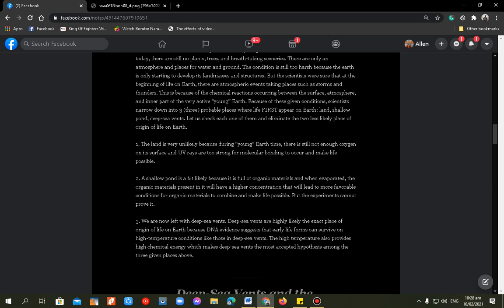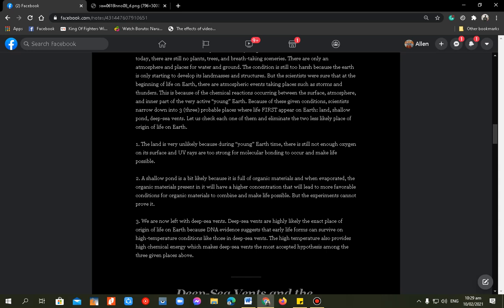Number 3, we are now left with deep sea vents. What are deep sea vents? They are highly likely the exact place of origin of life on Earth. Why? DNA evidence suggests that early life forms could survive high temperature conditions like those in deep sea vents. The high temperature also provides high chemical energy, which makes deep sea vents the most accepted hypothesis among the three given places above.